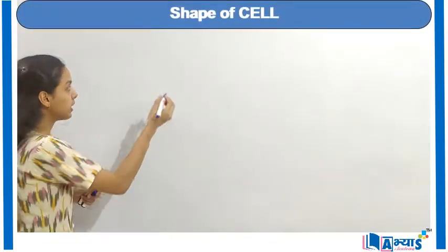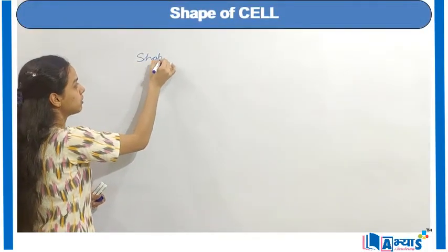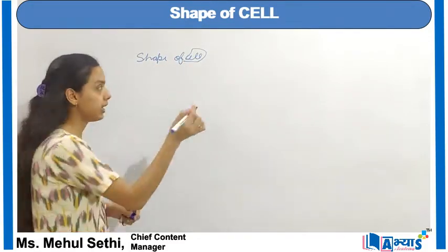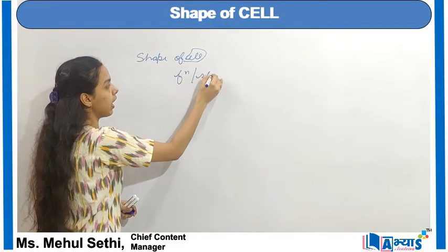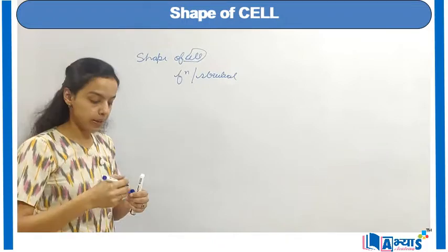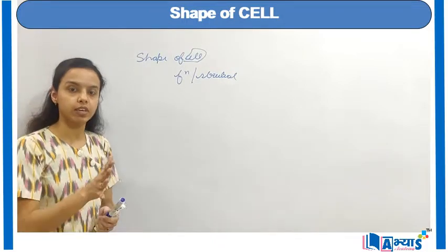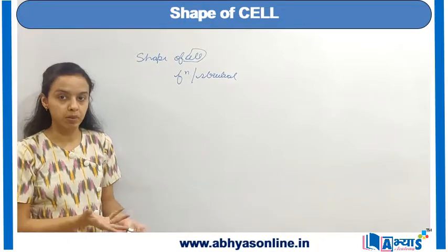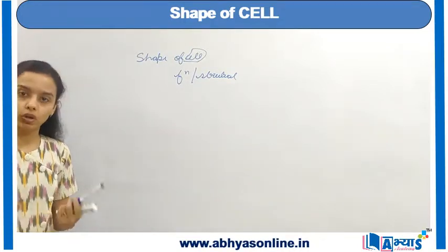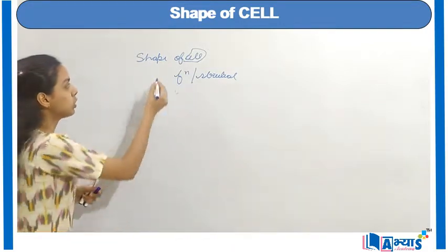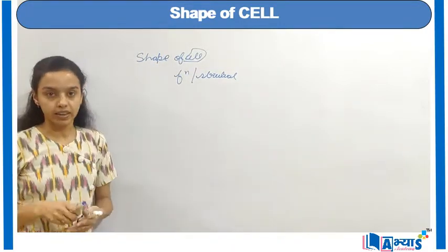The concept of biology that we are going to discuss is the shape of cells. Basically, when we are talking about the shape of cells, we must know what a cell is. The cell is the basic functional and structural unit of all living organisms. All living organisms are made up of cells. Sometimes they can be single-celled, like the amoeba, or multicellular organisms, like human beings. Now, when we are talking about the shape of cells, there are two categories.